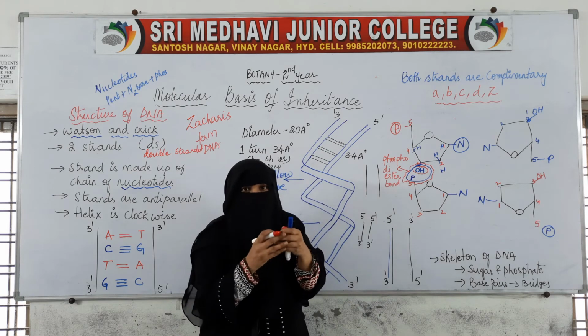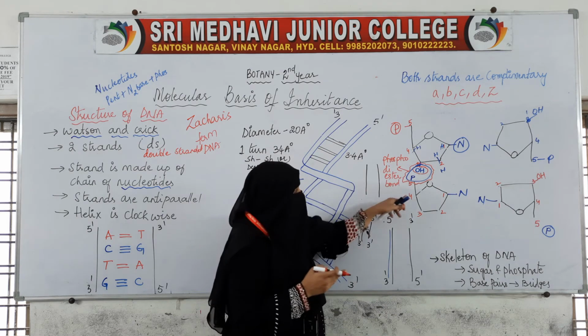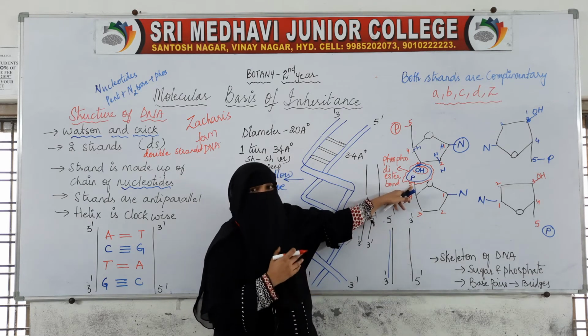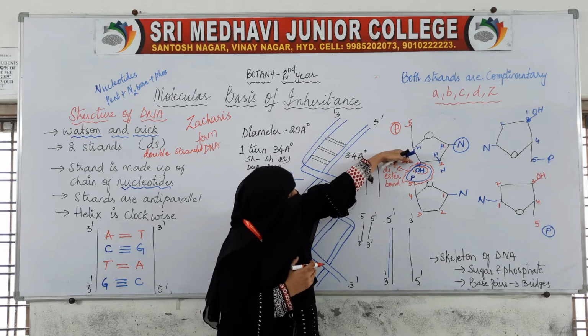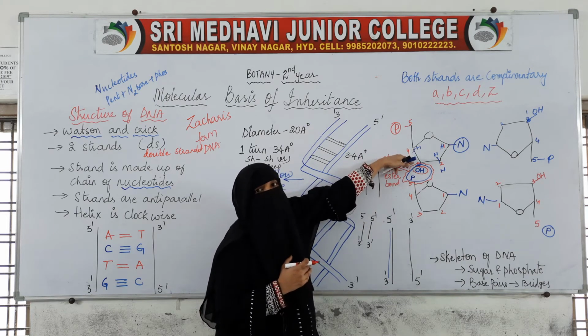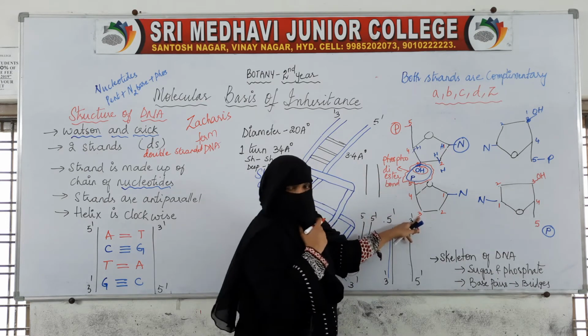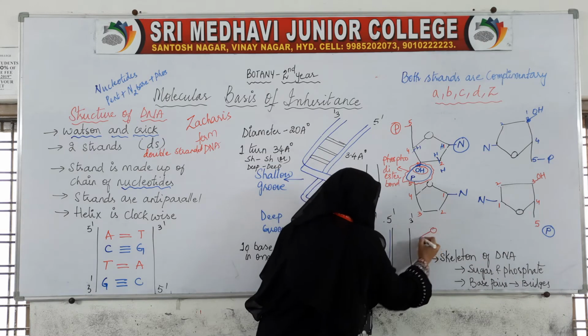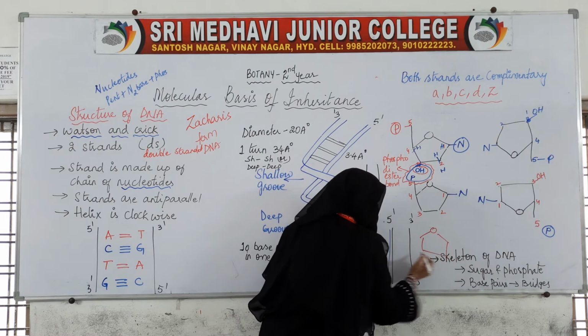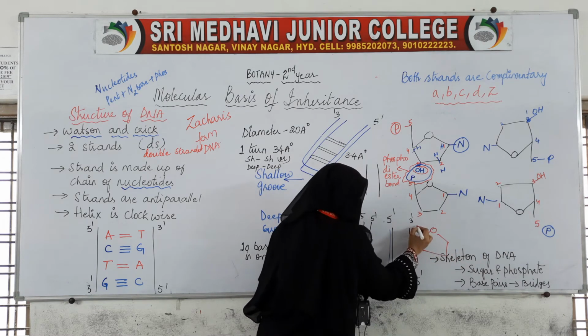The bond is formed between the phosphoric acid of the fifth carbon and the OH of the third carbon. Now here again we have a third carbon. If I draw another nucleotide, here this will be a fifth carbon, and here the phosphorus will be there.